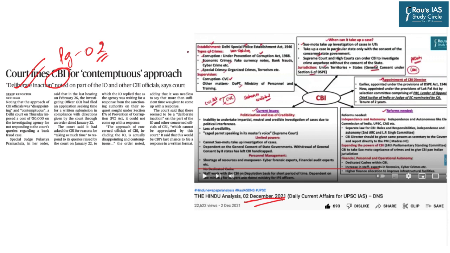For example, sir has discussed the establishment of the CBI, types of crime associated, appointment of the CBI director, and the issues and reforms needed. So if you go back to the DNS dated 2nd December 2021, you will be aware of all the multiple dimensions associated with the CBI, its issues as well as reforms.